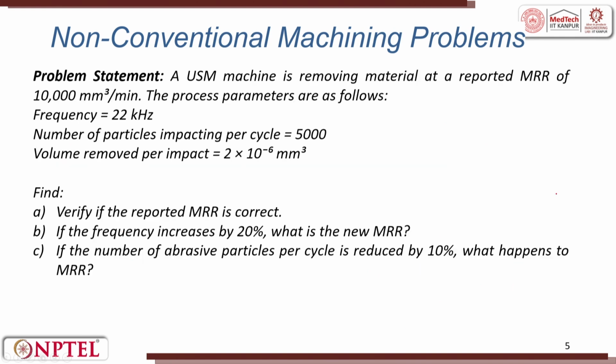This is another problem statement in a similar way, in which we have been given an ultrasonic machine removing metal at a reported MRR of 10,000 millimeters cube per minute. This is reported from the past data, that is, this is secondary data.